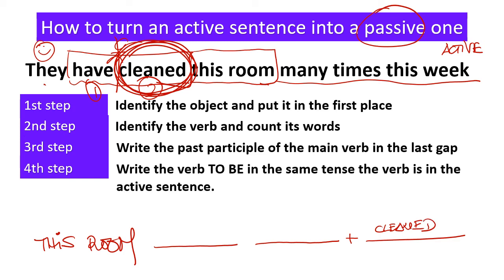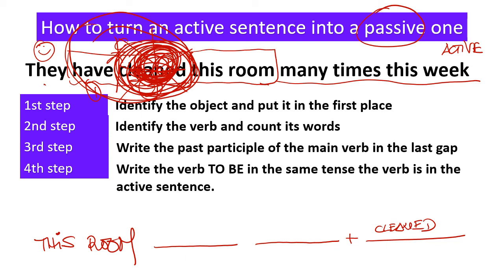Write the verb to be in the same tense the verb is in the active sentence. Alright, so let's take a look one more time here. I have got, they have cleaned. So I have to say have cleaned, but instead of using clean, I have to use the verb to be. So what am I going to do?